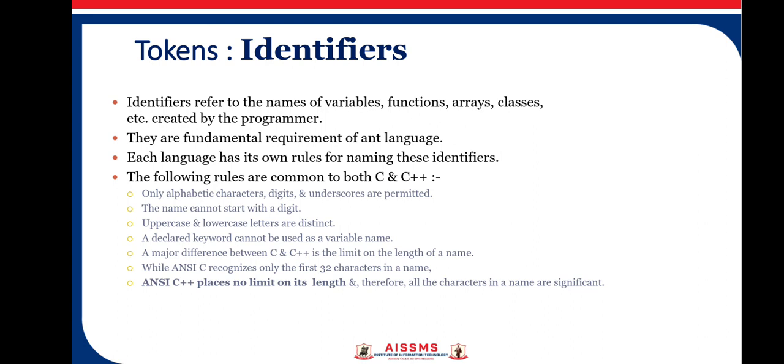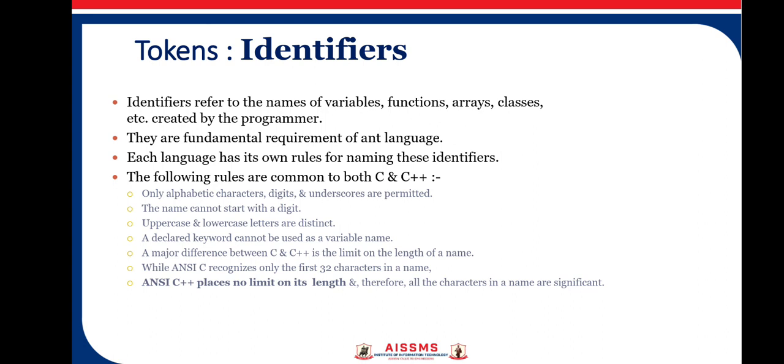First rule: only alphabetic characters, digits and underscores are permitted. Then the name cannot start with a digit. Uppercase and lowercase are distinct, that means it is case sensitive. A declared keyword cannot be used as a variable name. In the previous slide we said that keywords are reserved for some specific purpose and have a particular meaning to the compiler, so you cannot use them as variables.